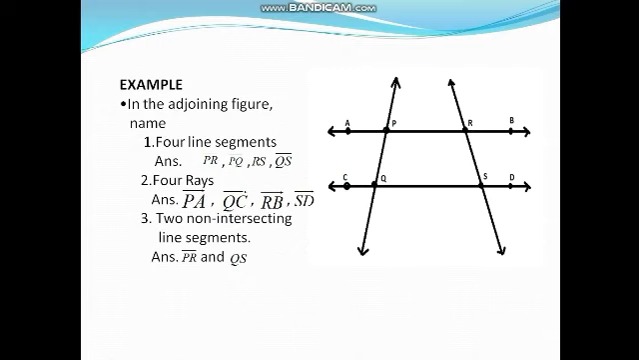Now question number 3, 2 non-intersecting line segments. It means you have to choose those line segments which are not intersecting, that is PR and QS.